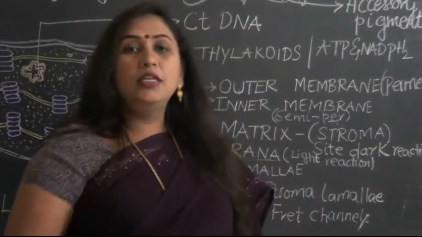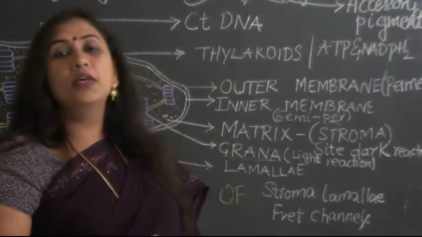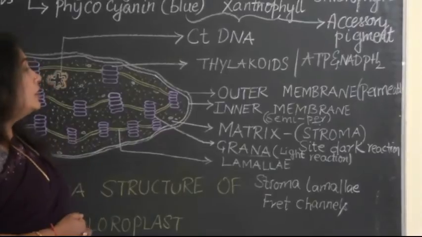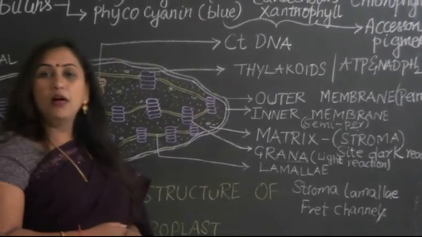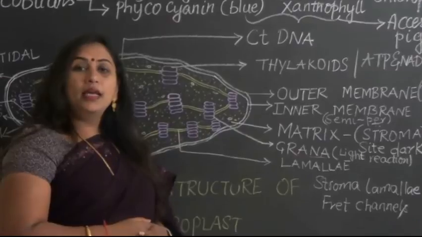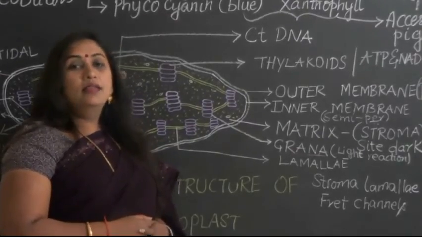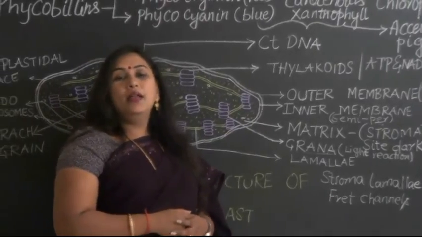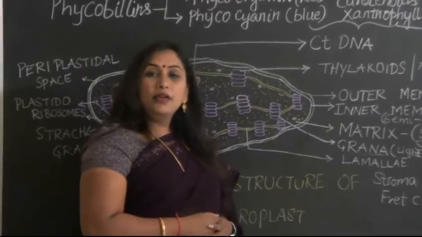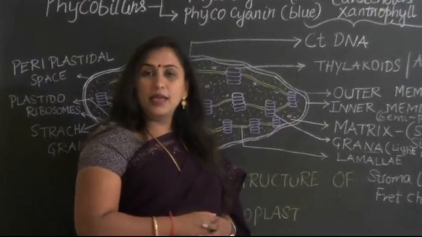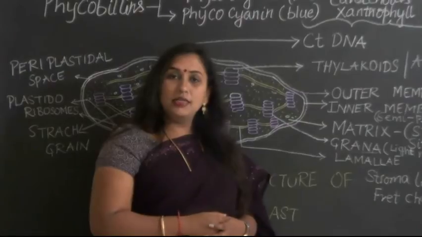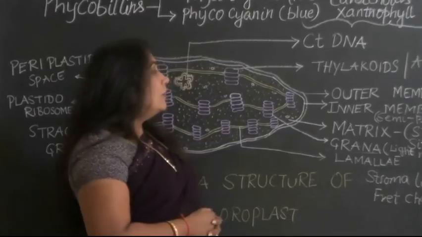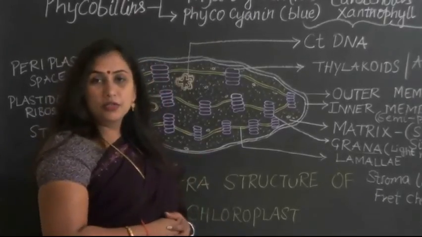Only if these energy-rich molecules have been synthesized are they later utilized for the manufacturing of glucose, which actually takes place in the dark reaction. The details of both light and dark reactions have been worked out by different scientists, and the light reaction is often referred to as Hill's reaction, and the dark reaction is understood by the Calvin cycle, which we will take up in the next video session. Now, hope you have understood the ultrastructure of the chloroplast.